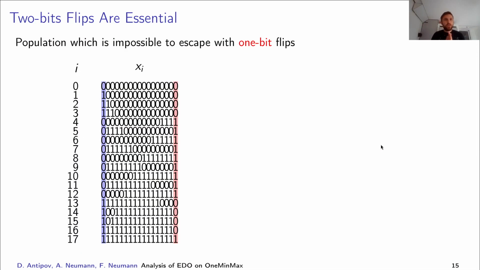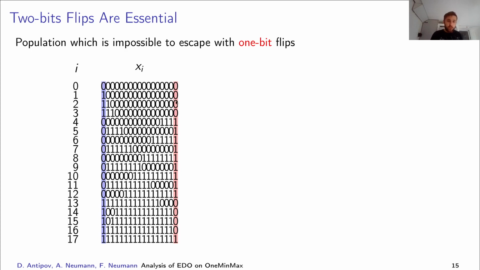Okay, and our last result is a population which is impossible to escape with only 1-bit flips and which has the second best diversity. Namely, it has all positions balanced, except that the first position has one extra 0-bit and the last position has one extra 1-bit, so we called them the cold position and the hot position. Here we cannot replace any individual with a 1-bit flip, because 1-bit flips only create neighbors. For example, all 1s and all 0s cannot be replaced because they are unique for those levels.